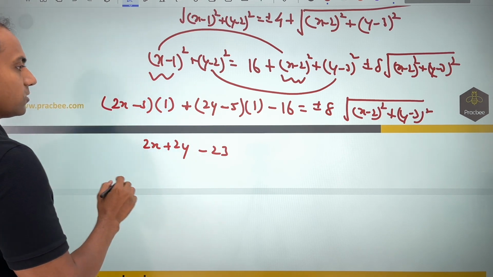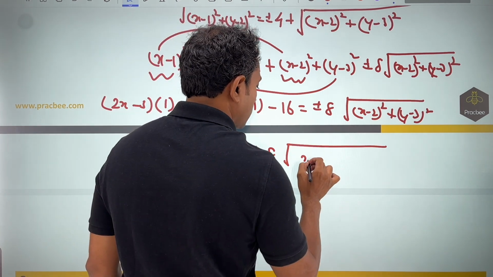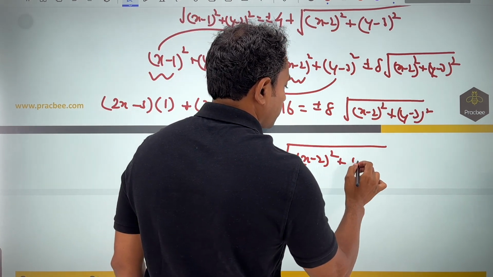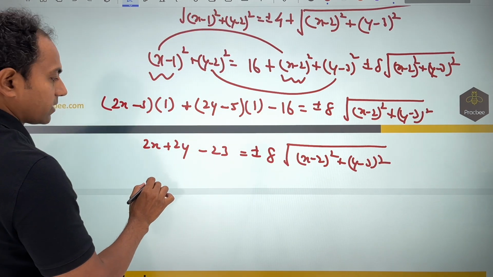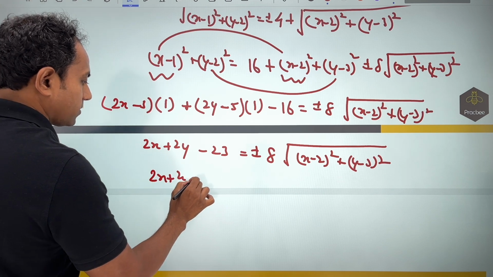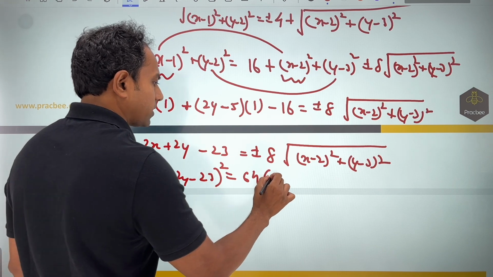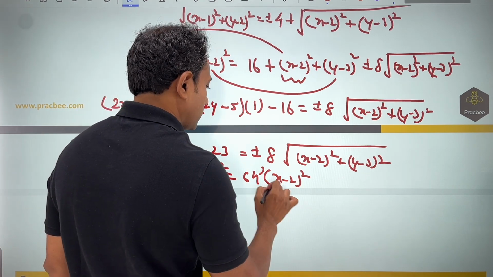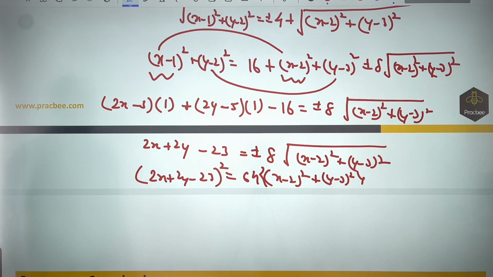Check my calculation. And now what you have got is, with plus minus sign, 8 root of (x minus 2) whole square plus (y minus 3) whole square. We can square them up and get the final answer. So if I square it and simplify, I am not doing it, you can do it. It will become 64 times (x minus 2) whole square plus (y minus 3) whole square. You will get your answer.